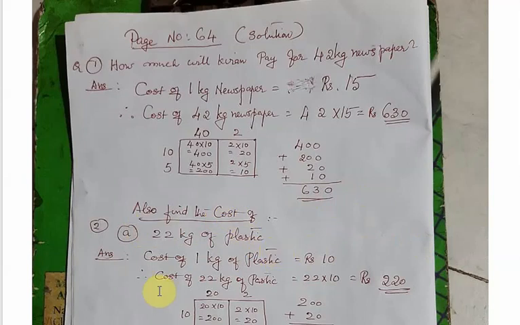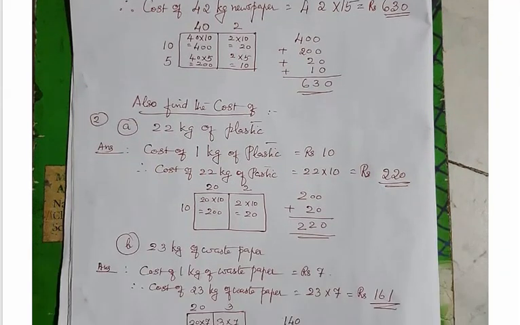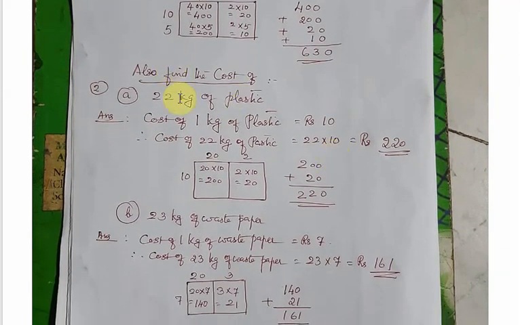So 22 kg of plastic, you had seen just now the rate list. 1 kg of plastic costs 10 rupees. So I had written here, cost of 1 kg of plastic is rupees 10. Cost of 22 kg of plastic equals 22 multiplied by 10. Directly multiplying we will get the answer 220, but the easy method is 20 plus 2.